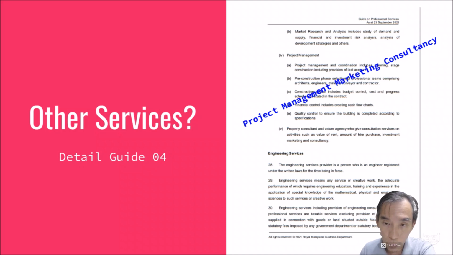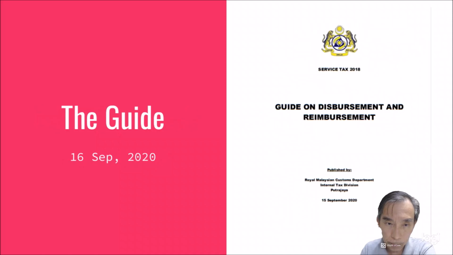That is also required to charge a professional fee, and therefore a Sales and Service Tax. So anyway, we want to go into this. This is the reason why I put 2020. Actually, the professional service guideline is 2021, but the guideline on disbursement and reimbursement is from 2020. So this part is the main part that we are going to discuss this afternoon about SST.